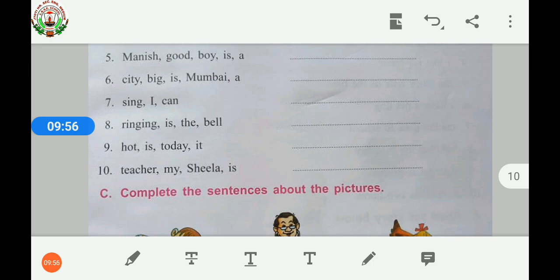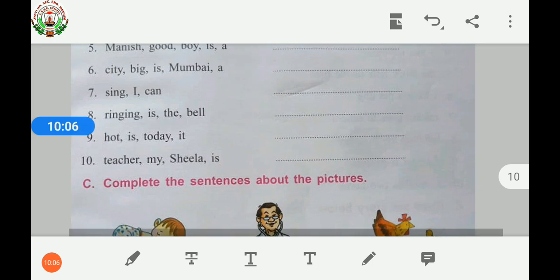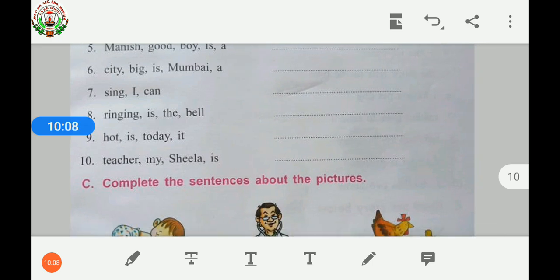Ninth one, hot is today it. So let's arrange it. It is hot today. Don't forget to put the full stop after ending of the sentence. 10th one. Teacher my Sheila is. So Sheila is my teacher. Sheila is my teacher is the complete sentence.